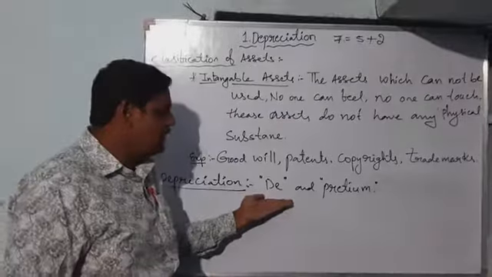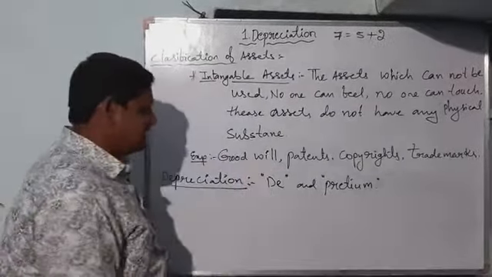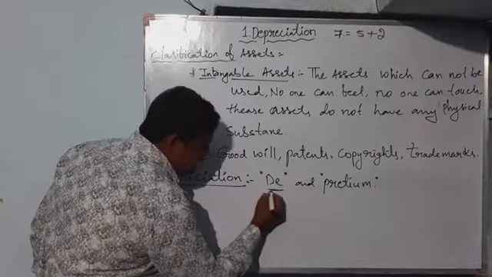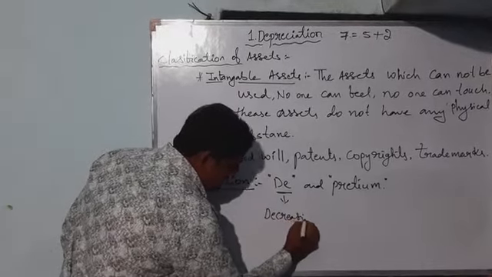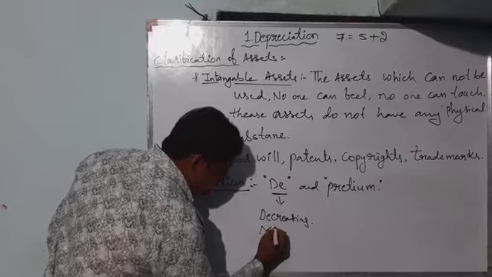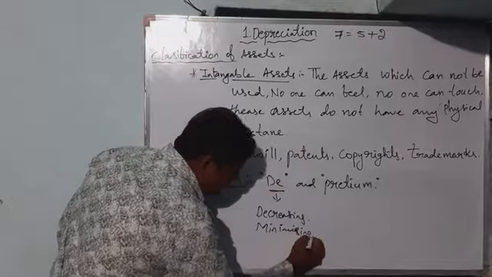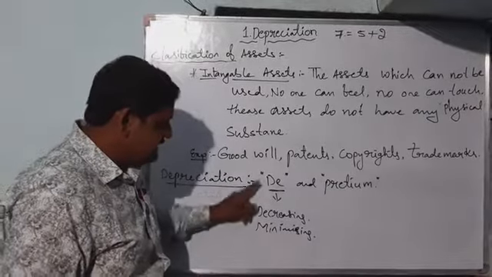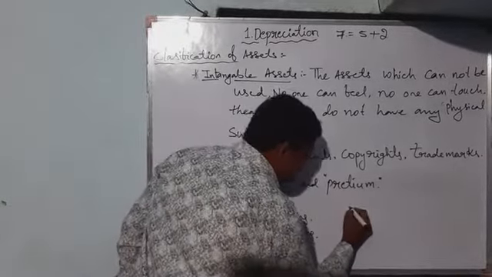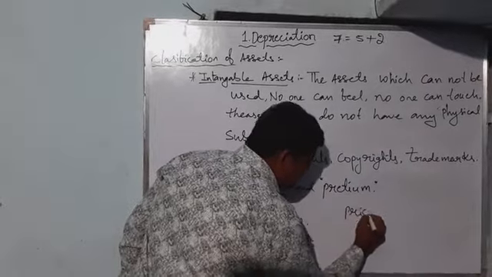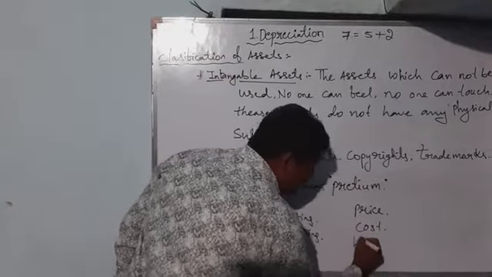This is a combination of two words, that is De and Pretium. De is nothing but decreasing or minimizing. Pretium is nothing but price or cost or value.